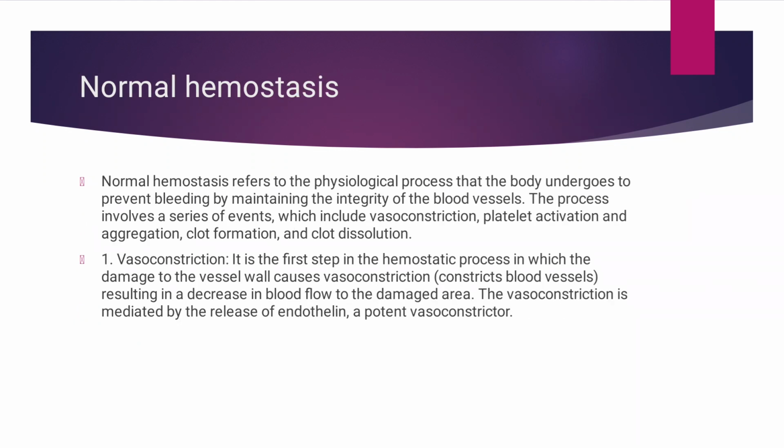The next concept is normal hemostasis. It refers to the physiological process the body undergoes to prevent bleeding by maintaining the integrity of the blood vessel. It mainly occurs due to vasoconstriction, the first step in the hemostatic process. If there is any damage to the vessel wall, the blood vessel will constrict. That is called vasoconstriction. This vasoconstriction is mediated by the release of endothelin.